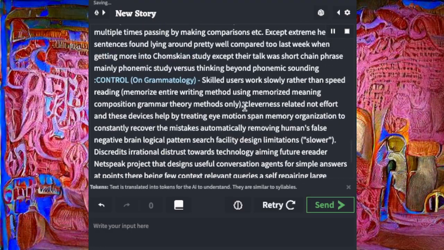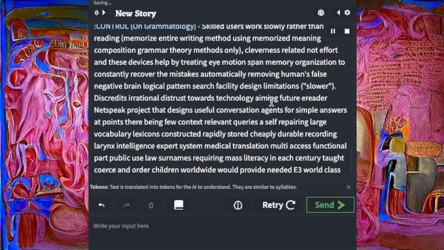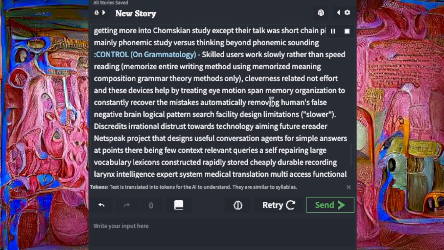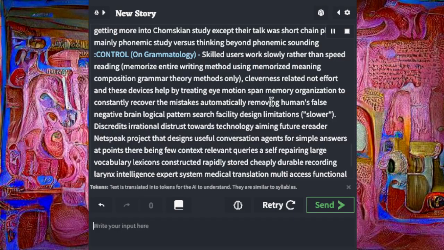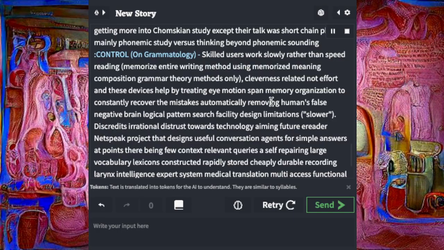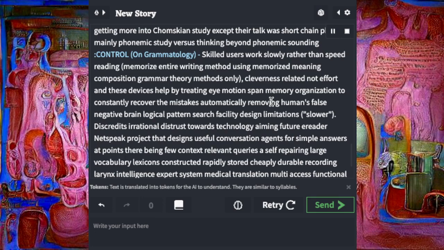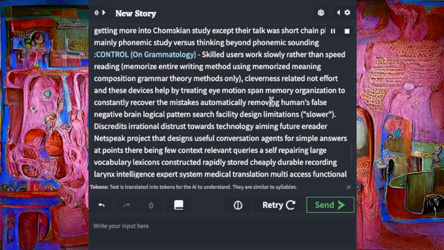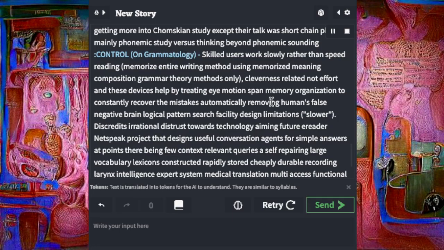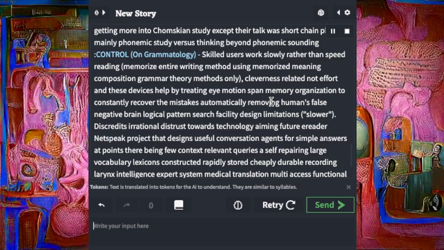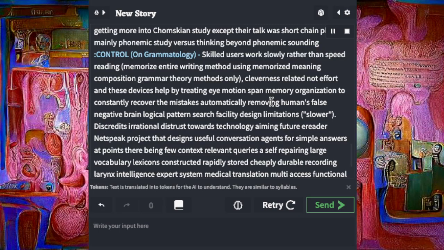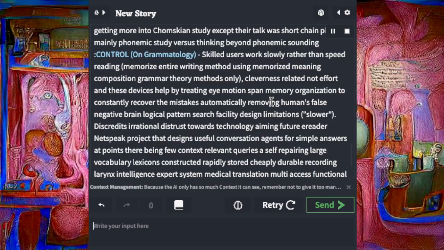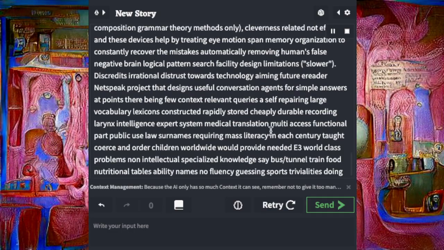Control and grammatology skilled users work slowly rather than speed reading. Memorize entire writing method using memorized meaning composition grammar theory methods only. Cleverness related, not effort, and these devices help by treating emotion span memory organization to constantly recover the mistakes, automatically removing humans' false negative brain logical pattern search facility design limitations slower. Discredits irrational distrust towards technology aiming future it.